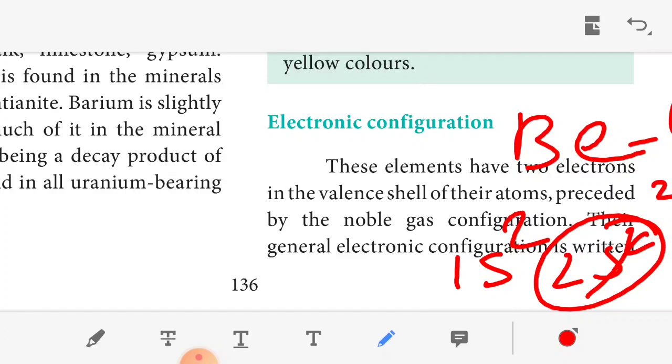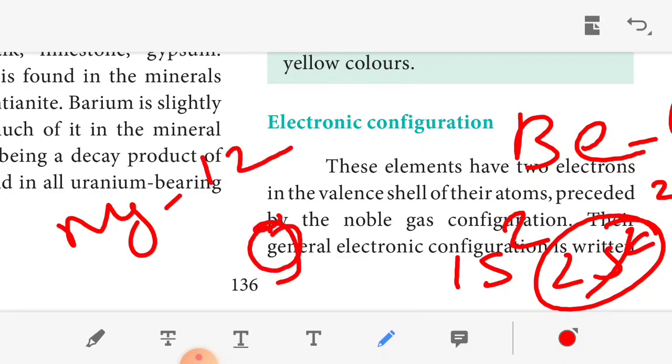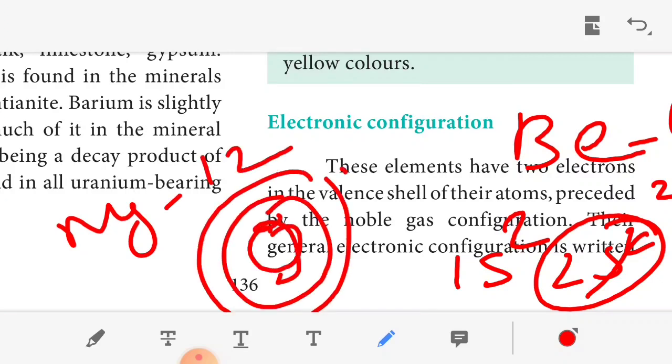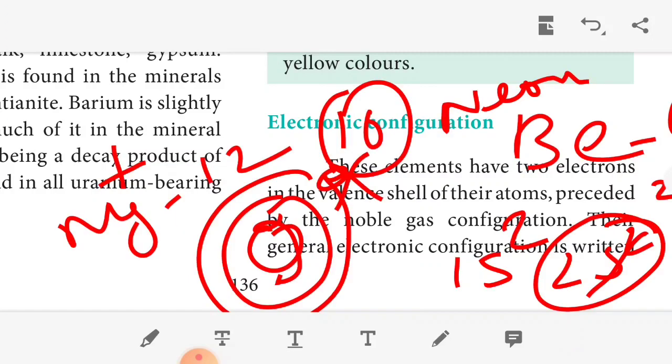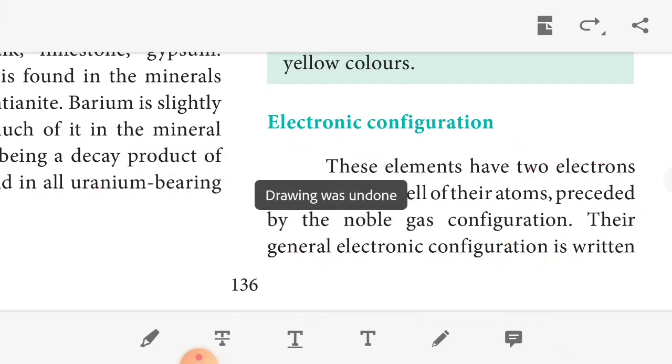Then magnesium, the atomic number is 12. So 2 electrons, then 8 electrons, then 2 electrons, the outermost valence electrons are 2. With the removal of the outermost valence electrons, Mg becomes positive. So here it attains 10 electrons, which is the noble gas configuration of neon. So the elements have 2 valence electrons in the atom preceded by a noble gas configuration.